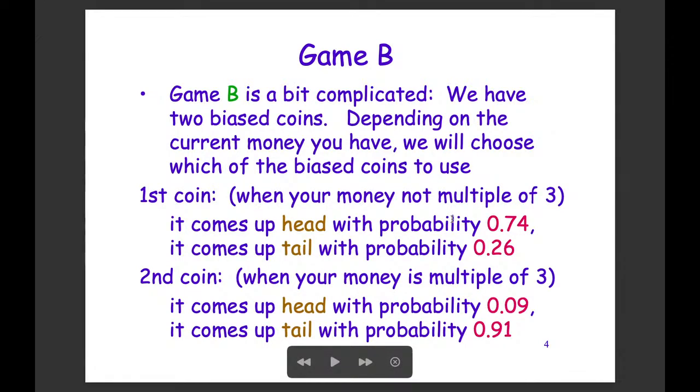Okay, now suppose that we can play this game B again and again. Let's say we have $0 initially. So we use this second coin, we flip it, and somehow let's say head comes up so that we win $1. In that case, we use the first coin, and if head comes up, we win $1, so that we now have $2. After that, maybe tail comes up, then we will have $1 back, and so on and so forth. So this is game B. If somebody wants to play game B with us in the long run, should we accept the offer?